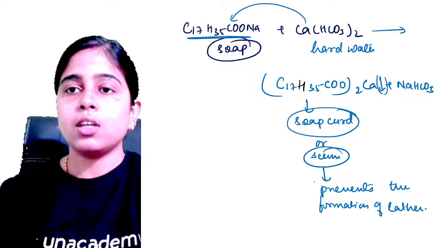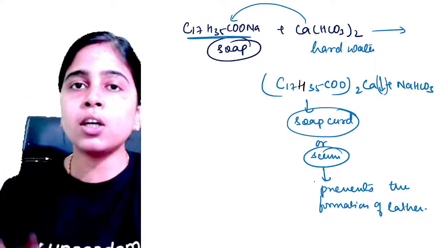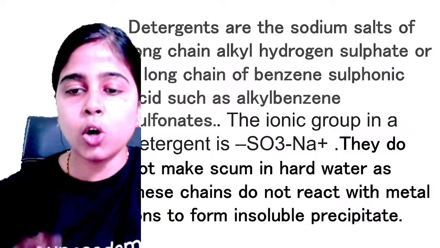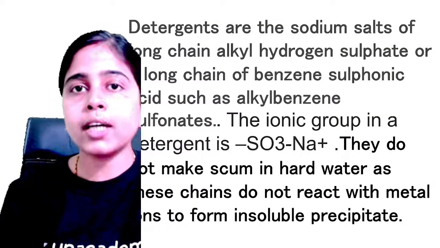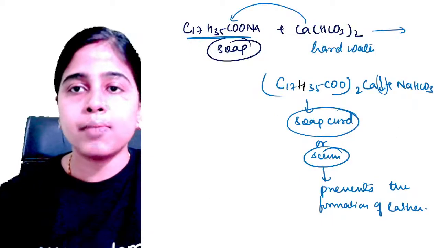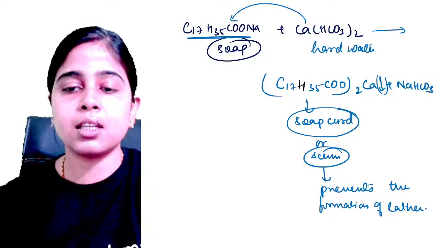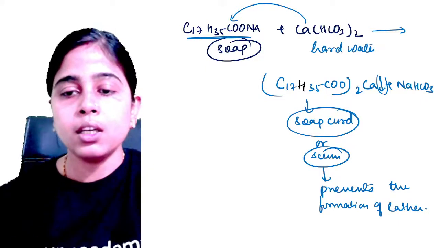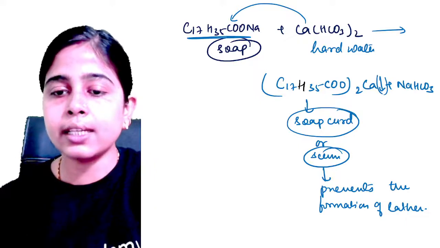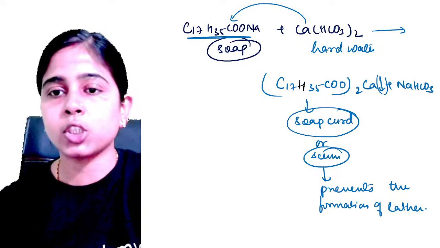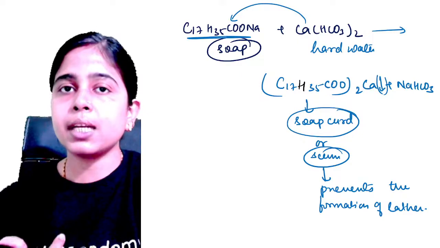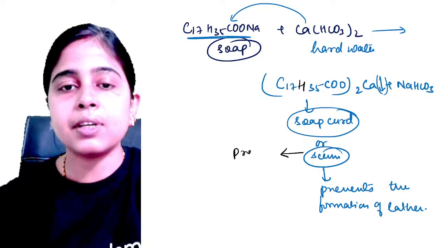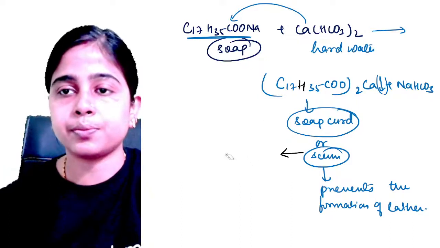Okay, very good. So this is the reaction happening between your soap and water. Now this formation of soap curd will go on as long as your calcium and magnesium ions are present in the water. Clear? Till then no soap lather will be formed, your clothes will not be cleaned, because cleaning action is not possible without the formation of lather. So these precipitates are difficult to wash off from the clothes.